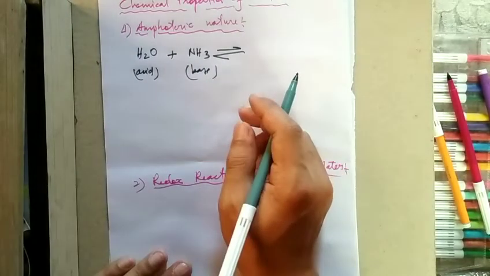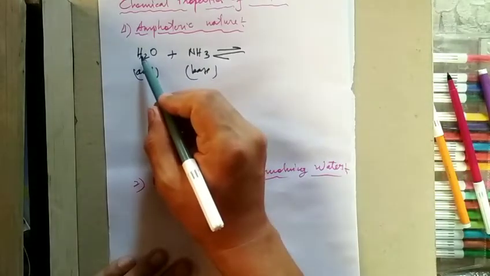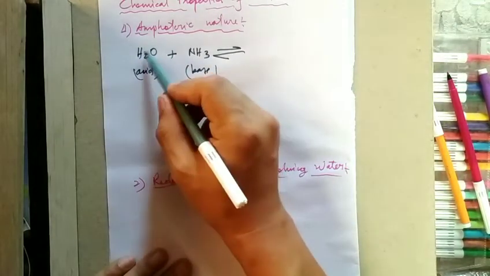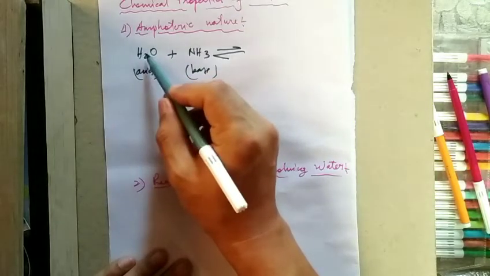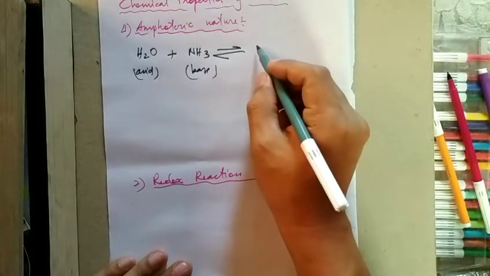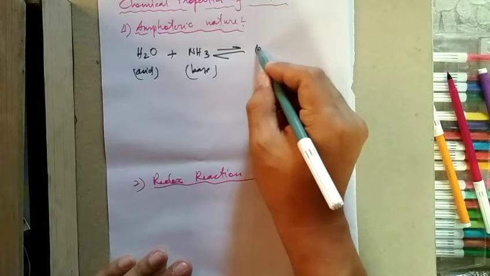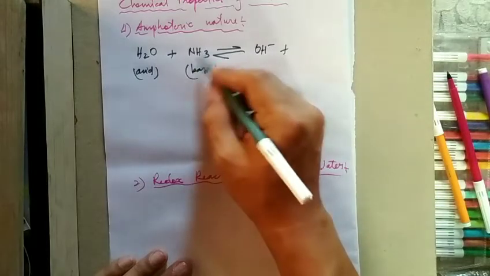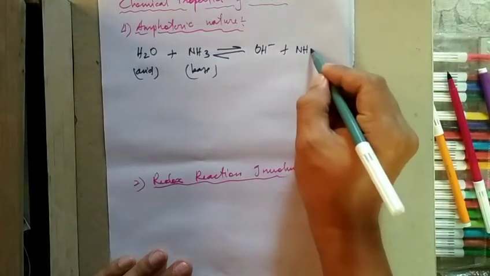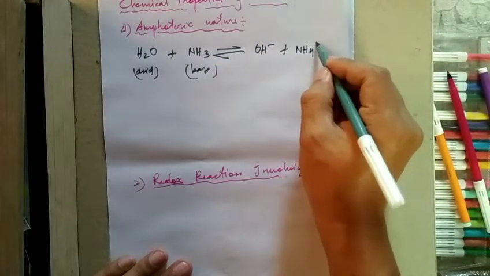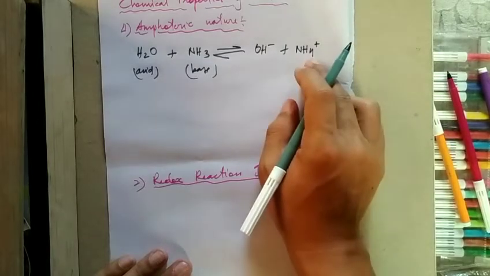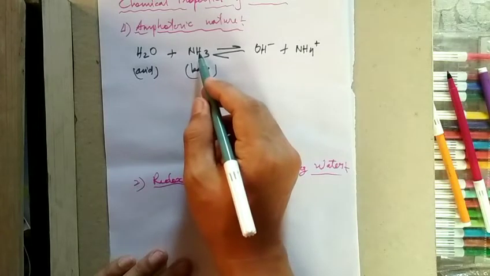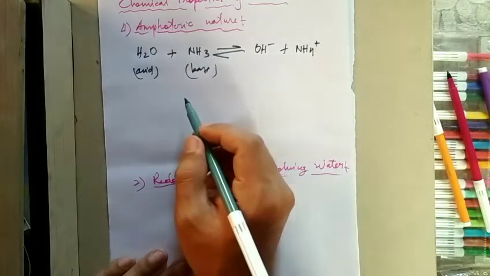According to the Bronsted-Lowry concept, an acid is one which donates a proton. So this water molecule can donate a proton to ammonia, and the water molecule will become OH minus. Since ammonia can accept a proton, it becomes NH4 plus. So ammonia accepts a proton, so it acts as a base.